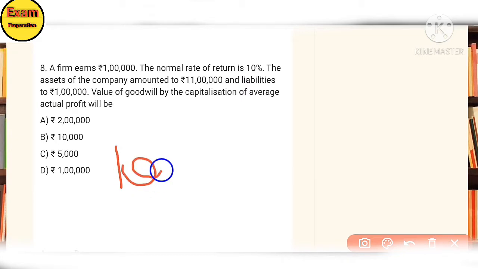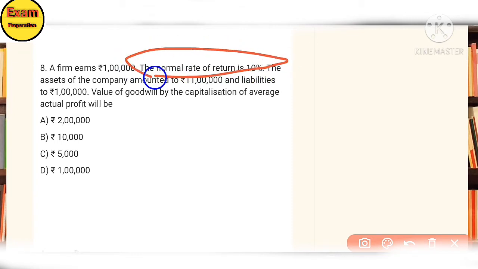And 10 lakhs multiplied by the normal rate of return 10%, you will get the answer, option D, 1 lakh.